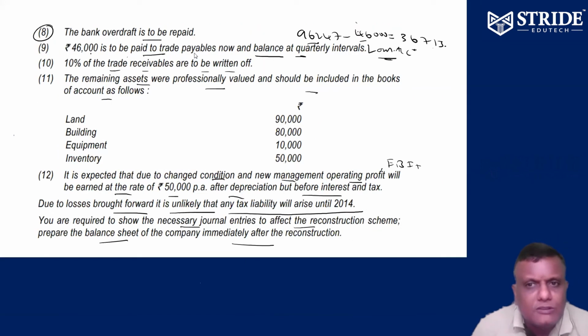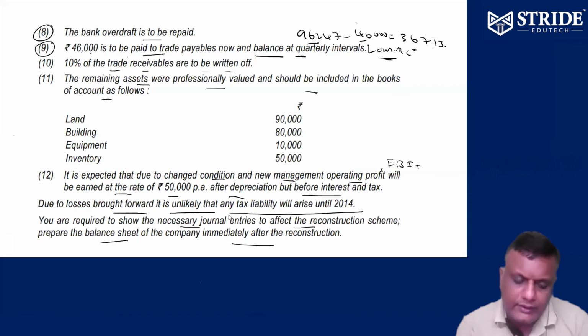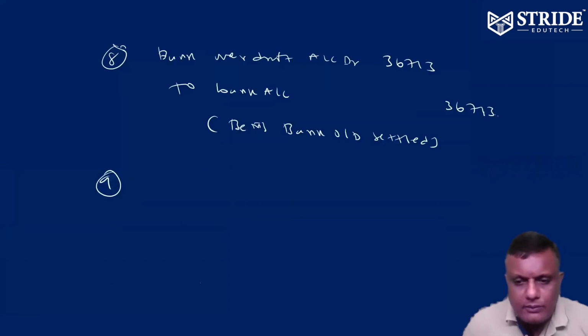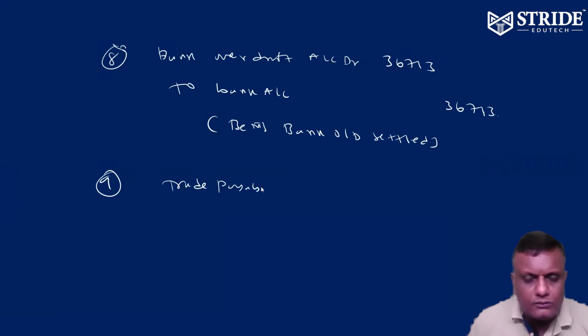Ninth one. 46,000 to be paid to trade payables. The balance in quarterly installments, which means it's going to be a loan amount. We can treat it as a loan and do the loan adjustments later. Anyway, we have to pay now, trade payable to bank. The balance we'll treat as a loan.